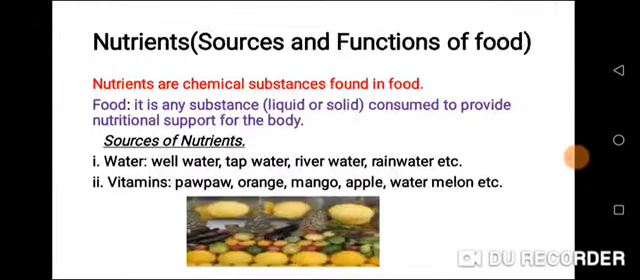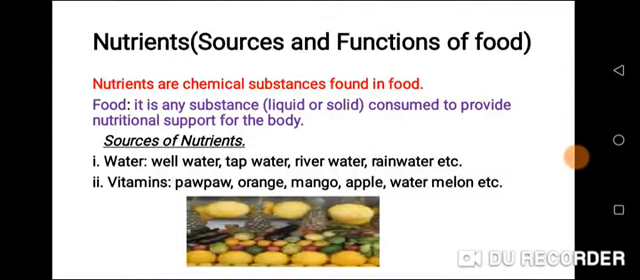Nutrients are chemical substances found in food. For example, rice, yam, bread. The chemical substances found in all those foods is carbohydrates. Carbohydrates, that is the chemical substances found in rice, bread, garri, etc.